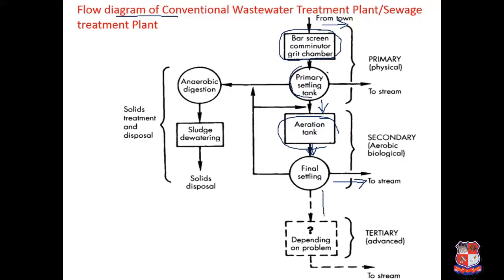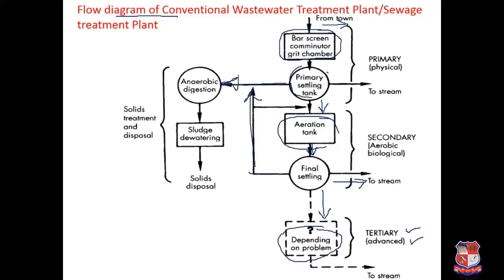And if you want to reuse this wastewater, we are just now talking about only the sewage or supernatant part, and depending upon your requirement you can give your tertiary or advanced treatment. In the final sedimentation tank and primary sedimentation tank, the sludge is formed. Both these sludges are to be collected together, and then treatment has to be applied, that is generally called anaerobic digestion.